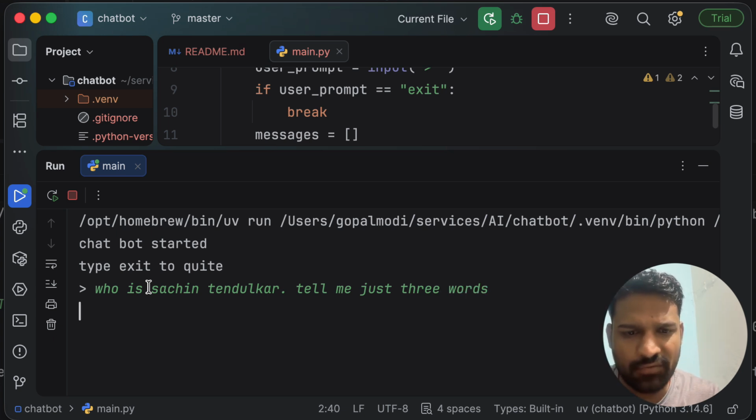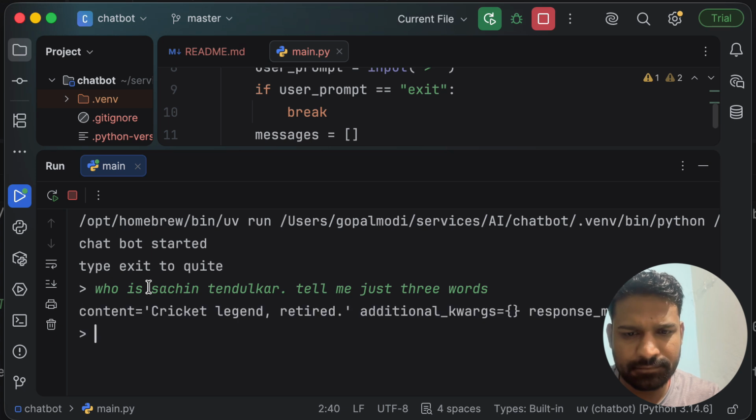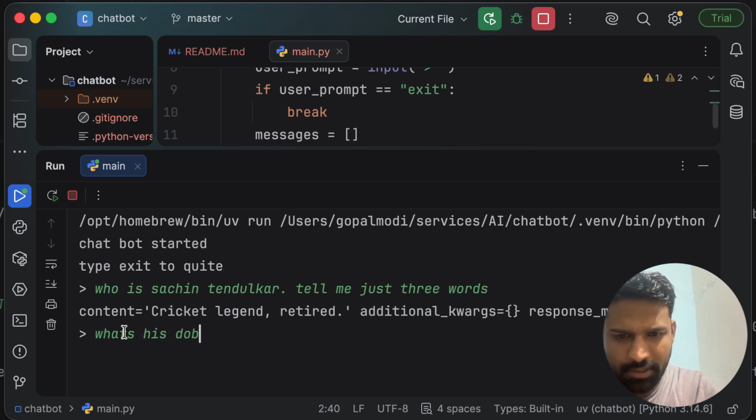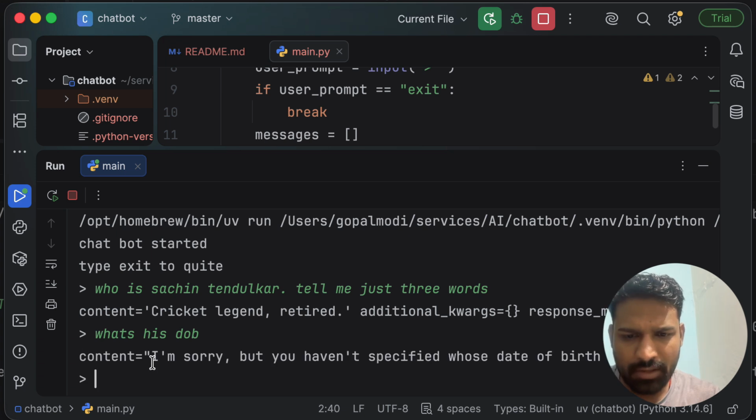Okay, so it responded with cricket legend retired. Now let me ask what's his DOB. Okay, we got the response and see, it's saying I'm sorry, but you haven't specified whose date of birth we are talking about. So this is the problem.